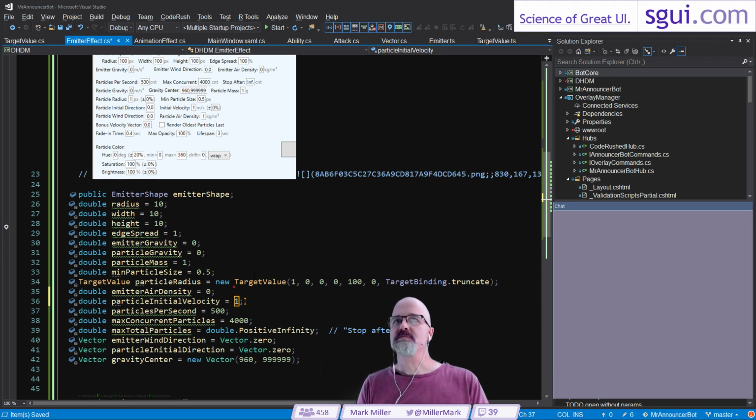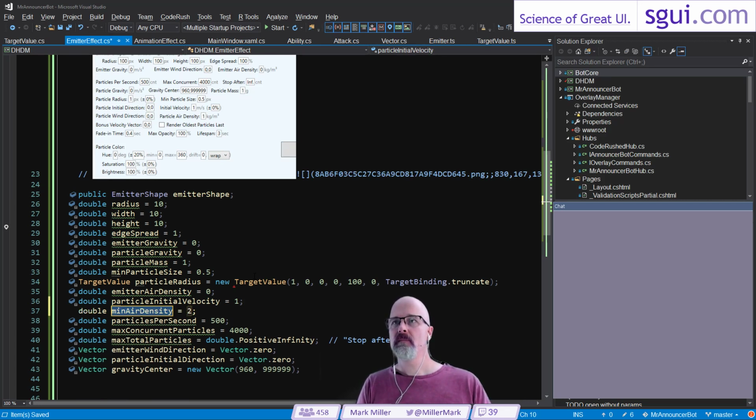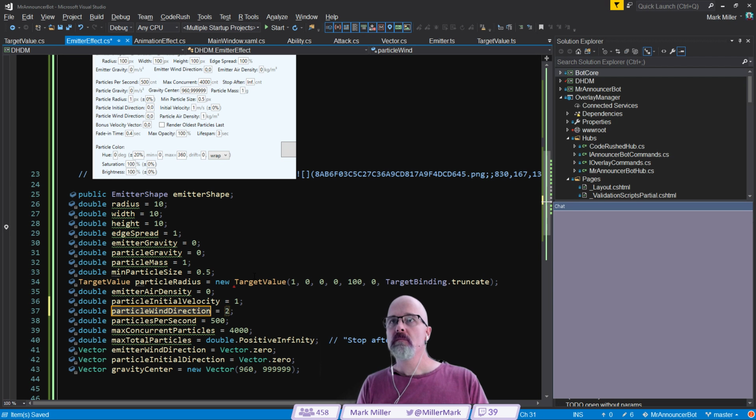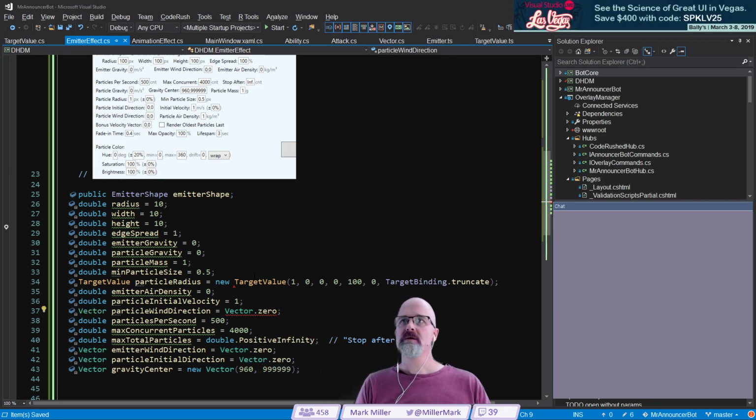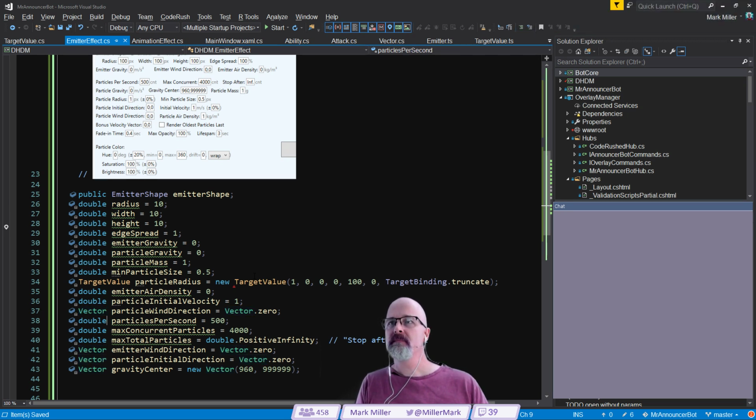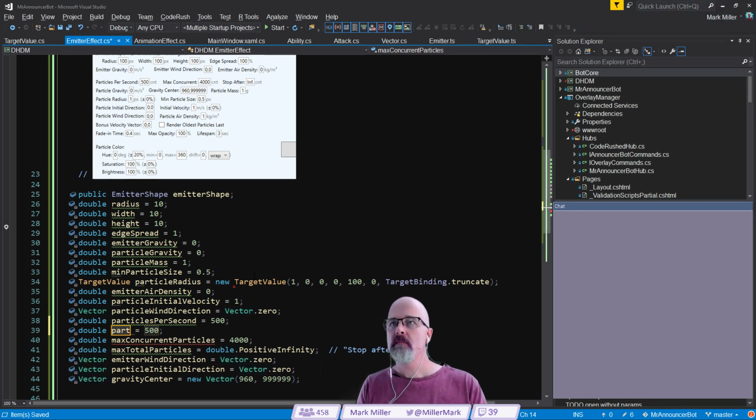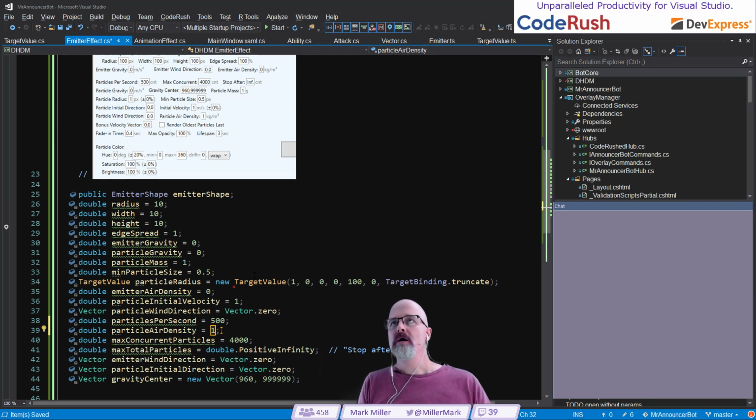We're going to set that equal to 1 meters per second, just like we have in the UI. Particle wind direction. Oops, that's a vector. So we're going to say it's equal to vector dot 0. Change the type over here. Particle air density. Like that, and that particle air density is going to be 1.